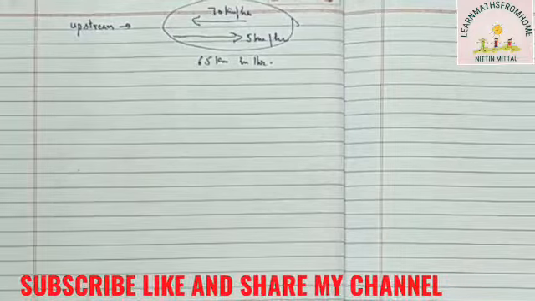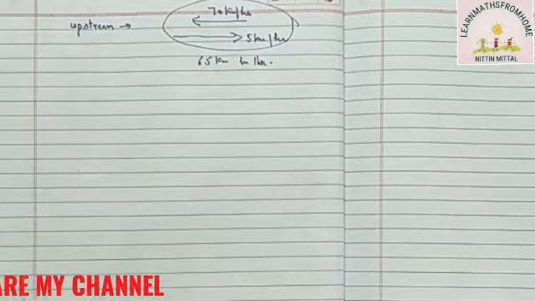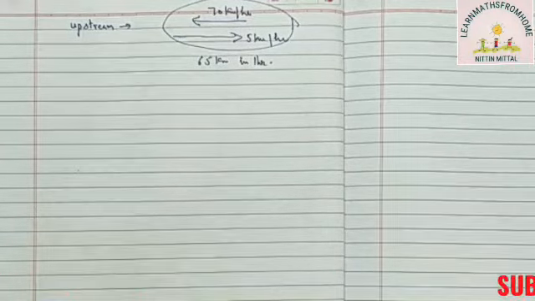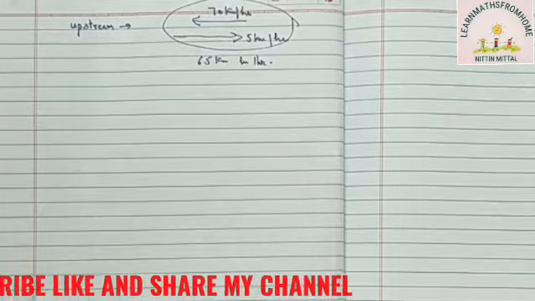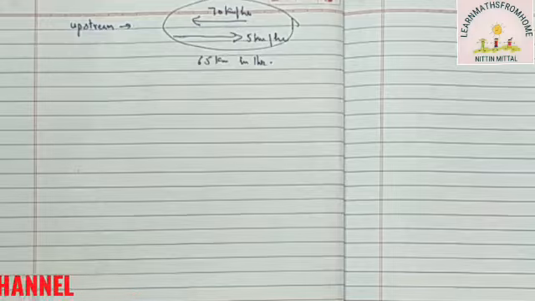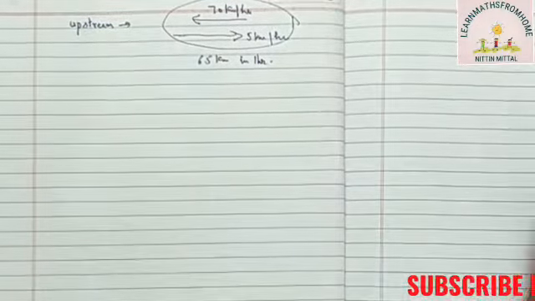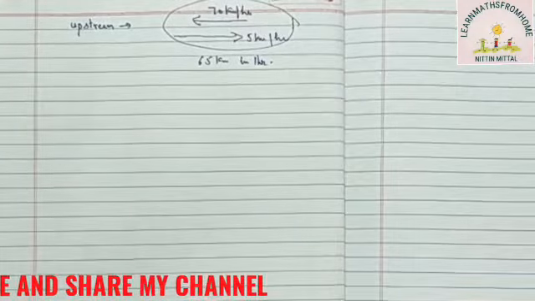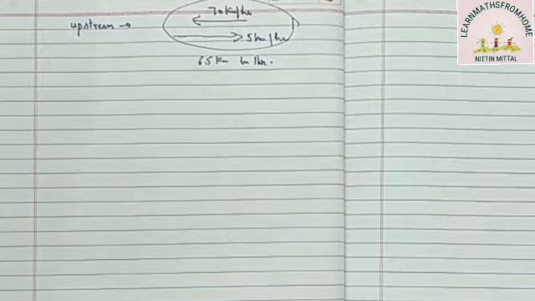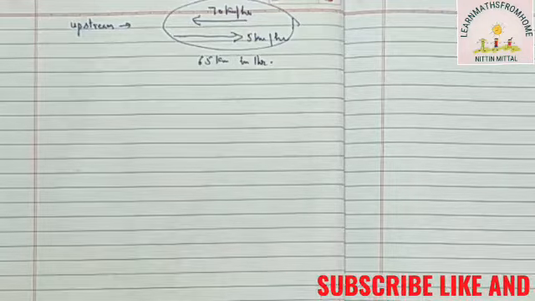Because of the speed of current, the boat will move 5 km back. So if water is moving in this direction and the boat is moving in the opposite direction, then the net speed of the boat will be speed of boat minus speed of current.